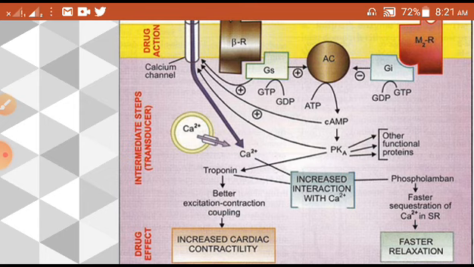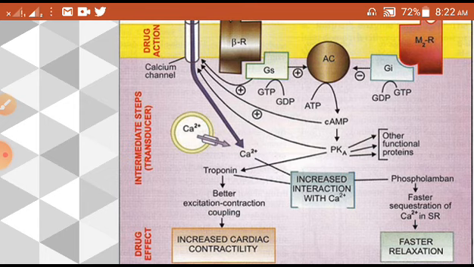And if it is activating phospholamban, then what will happen, the faster sequestration of calcium in sarcoplasmic reticulum. Here it will be the opposite effect. The calcium which came out from the sarcoplasmic reticulum, now by activating phospholamban, this calcium will go back into the sarcoplasmic reticulum, right.